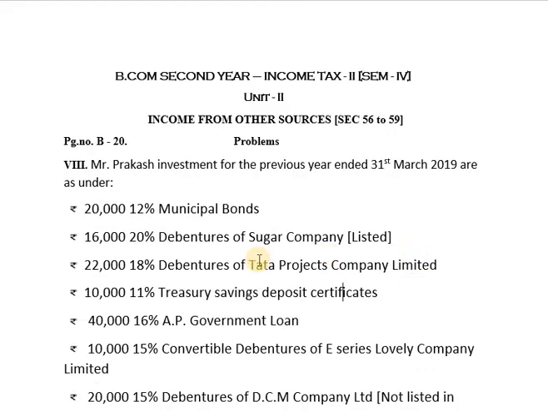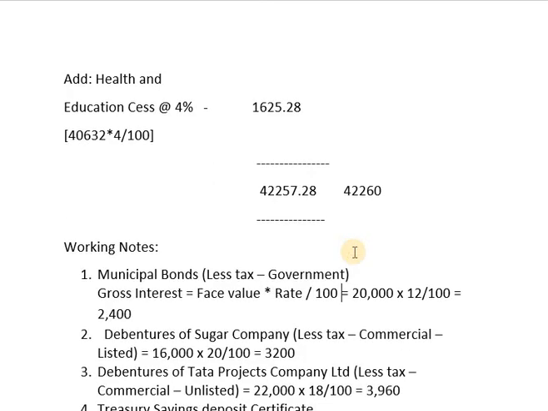Next, his investment is 16,000 20% debentures of Sugar Company Listed. So this is listed in less tax commercial. So this security is debentures of Sugar Company less tax, and under less tax it is commercial security and it is listed security. So again we will be calculating gross interest by applying the formula gross interest equals to face value into rate divided by 100.